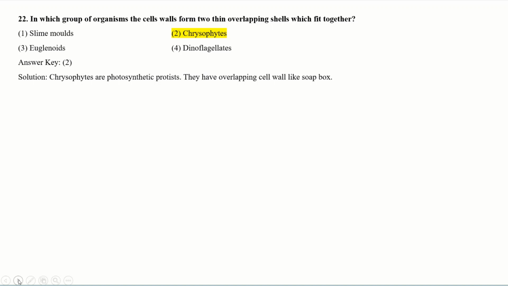Your correct answer is chrysophytes, because chrysophytes are photosynthetic protists. They have an overlapping cell wall like a soap box. In a soap box there is also a lid and a flat cover which can fit into each other. This type of cell wall is present in the chrysophytes.